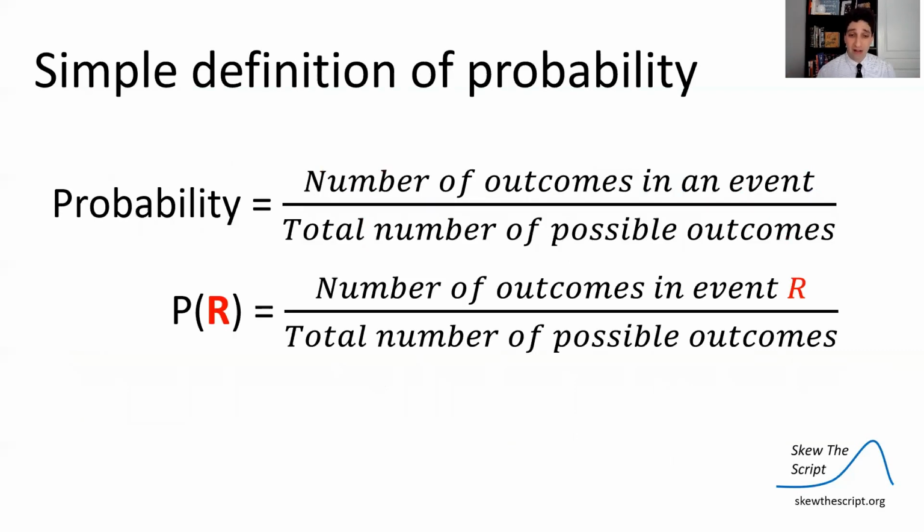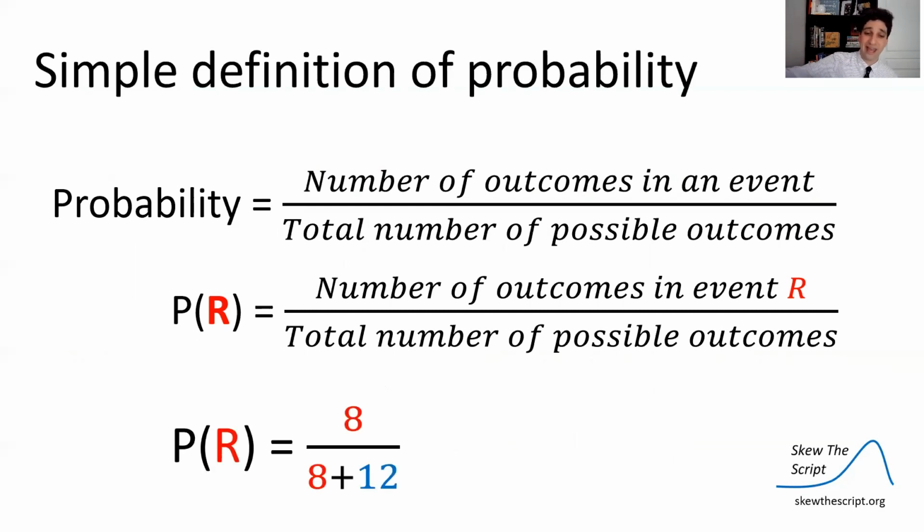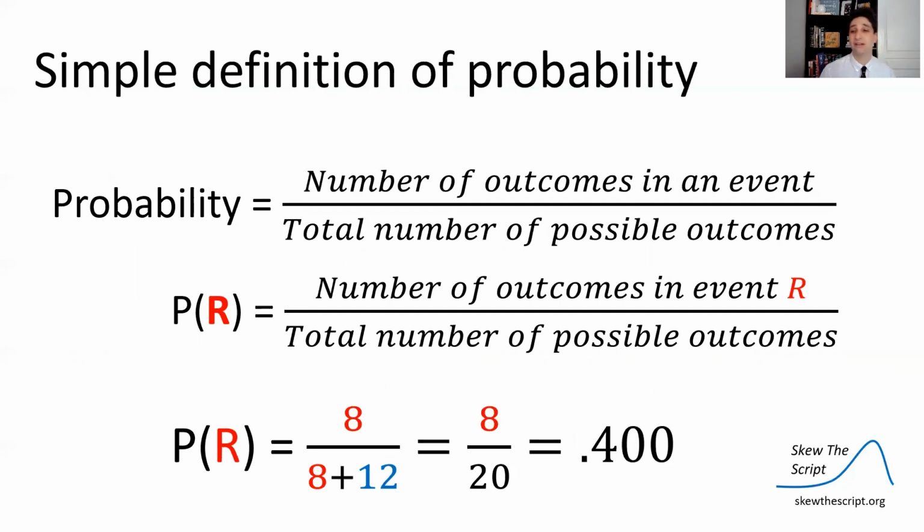So we can model this as P of R is equal to the number of outcomes in event R, the number of ways to get a red marble, divided by the total number of possible outcomes. The way we model that is we take the number of red marbles and divide it by the total number of marbles, which is the 8 red plus the 12 blue. And that is 8 out of 20, or 0.4, which is also 40%. That's the probability of selecting a red marble.